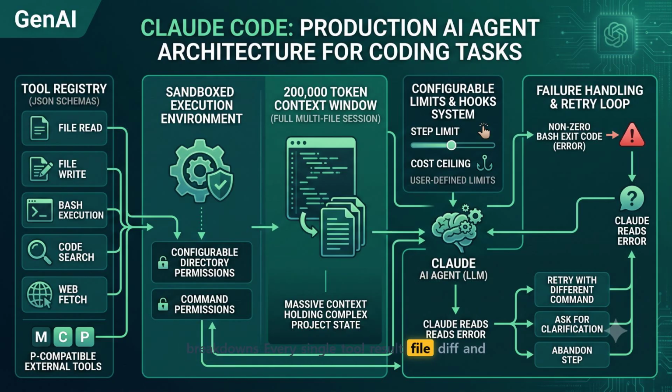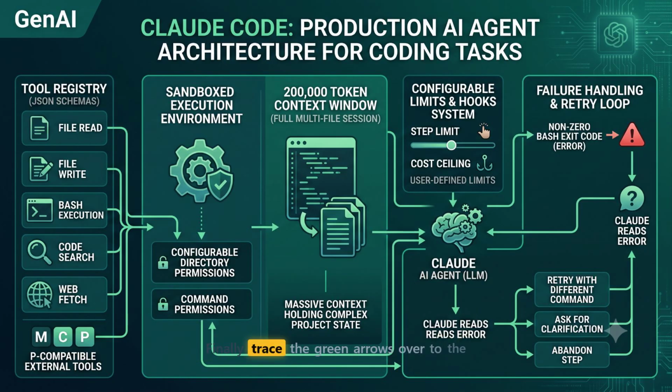Every single tool result, file diff and bash log piles into this window, creating massive pressure on the underlying LLM's memory limits. To manage this, look up at the top right panel covering the configurable limits and hook system. This slider mechanism represents the step limit and cost ceiling. This is the exact engineering decision that separates brittle demo agents from resilient production tools. By configuring strict limits, developers can stop an agent before a runaway loop burns hundreds of dollars on a single malfunctioning task.